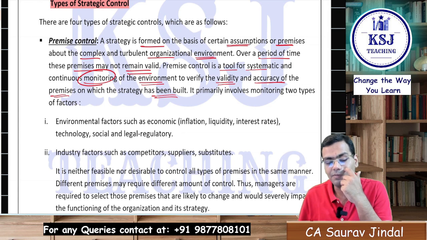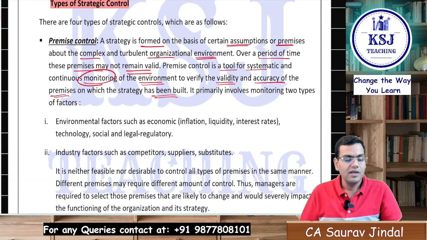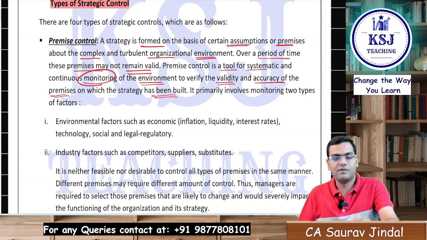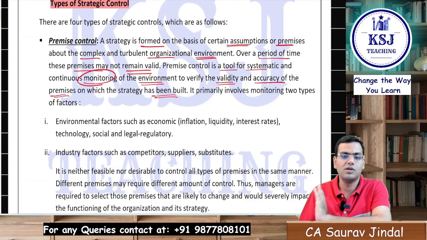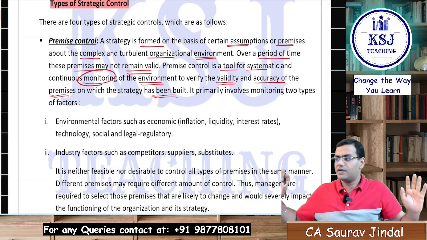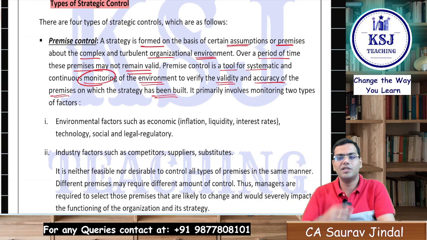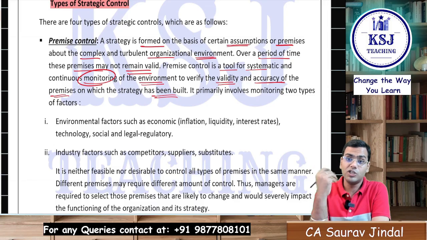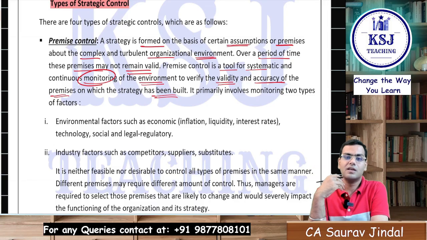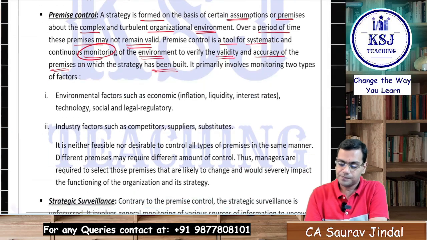So from time to time you need to check your assumptions. One assumption is that raw material prices are not going to change over a long period of time, but after a few days the raw material prices increased. Why? Because the government increased the GST on that. The inflation increased. So there can be changes, and you need to keep a check on that.